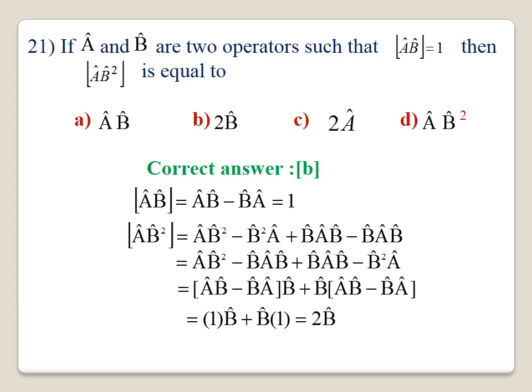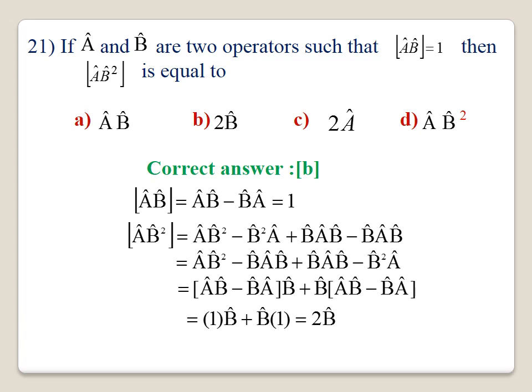The commutator of A, B is equal to AB minus BA, and that value is given as 1. The commutator of A, B square can be written as AB square minus B square A, and you add BAB and subtract BAB, no change in the value. Rearranging this equation: AB square minus BAB plus BAB minus B square A. From the first two terms you take B out, you will get AB minus BA into B operator.